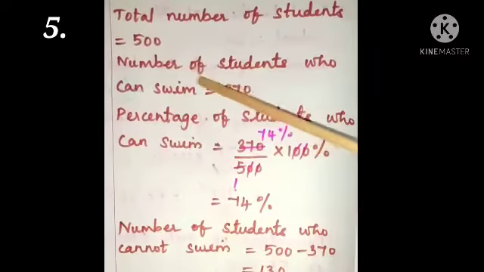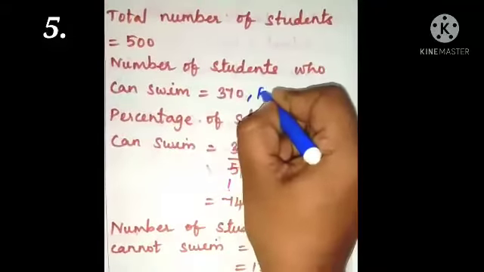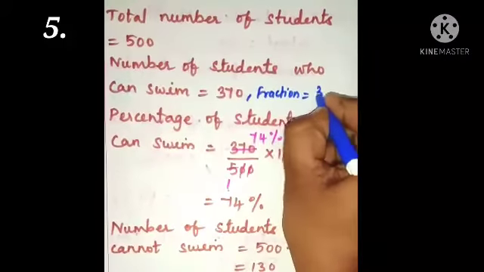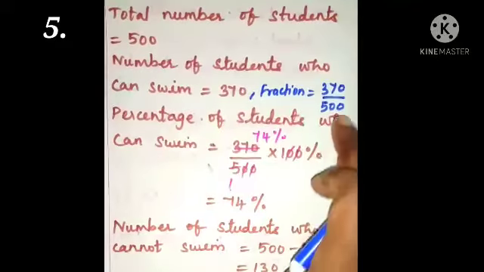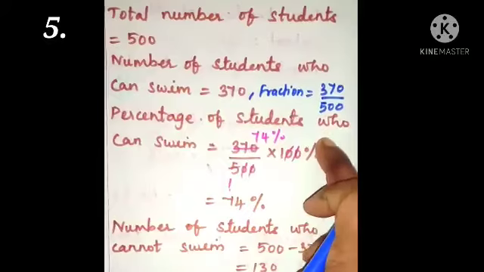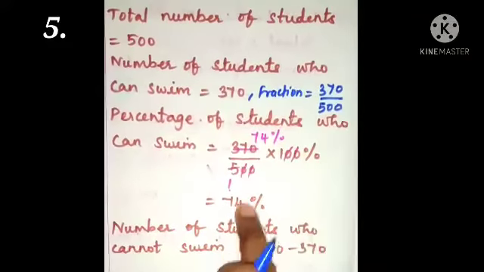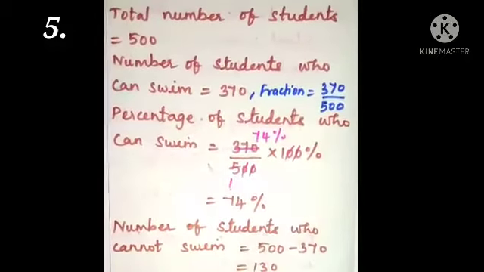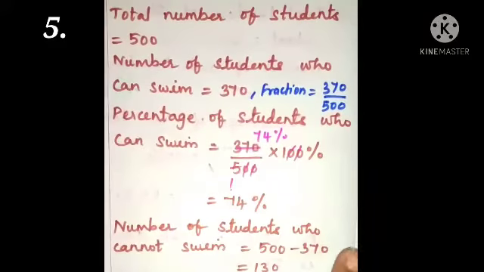And by using this, first we can write the fraction of students who can swim, that is 370 out of 500. To find the percentage of students who can swim, we need to multiply 100% with the fraction. Simplifying, we get 74%. Thus, 74% of students can swim.